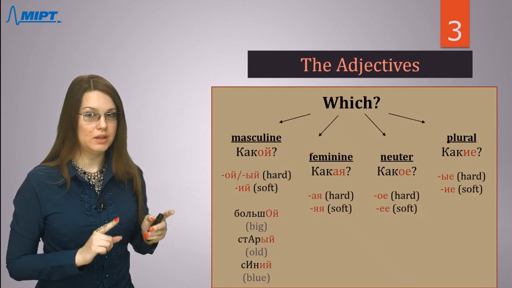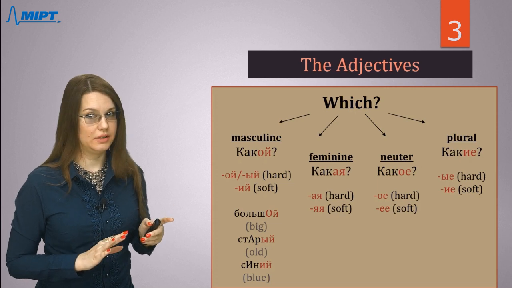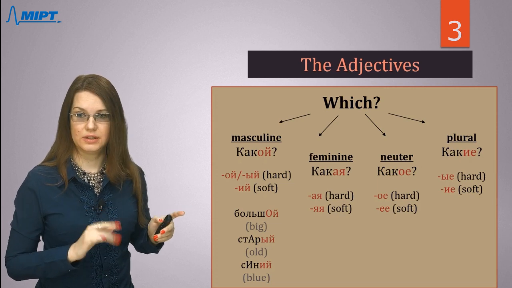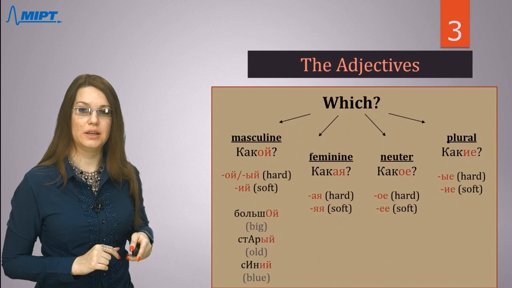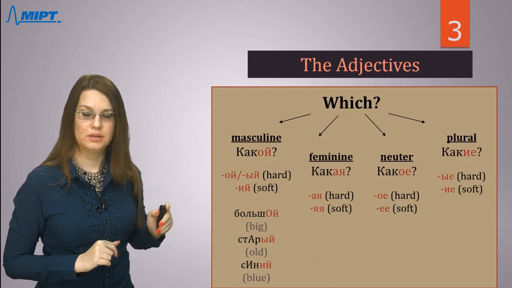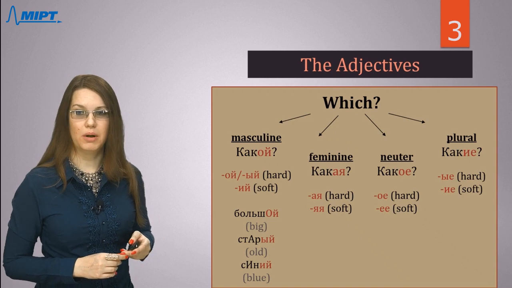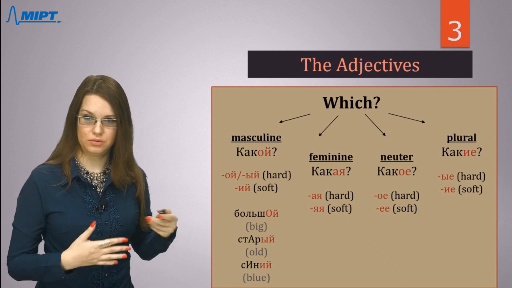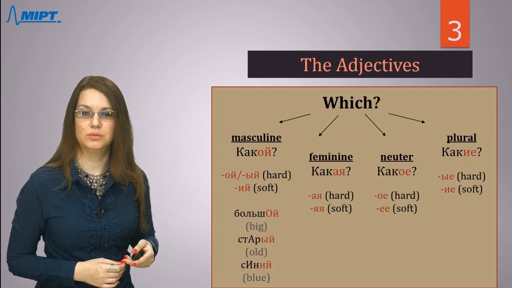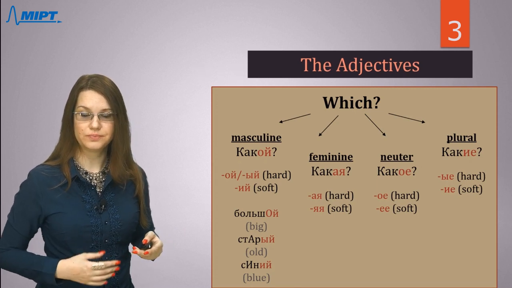If the ending is not under stress, like старый, where another vowel, a, is stressed, you need to use the ending ый. I think you hear the difference between these forms.